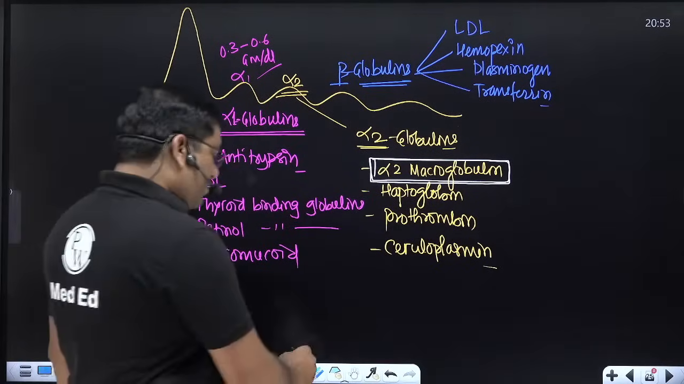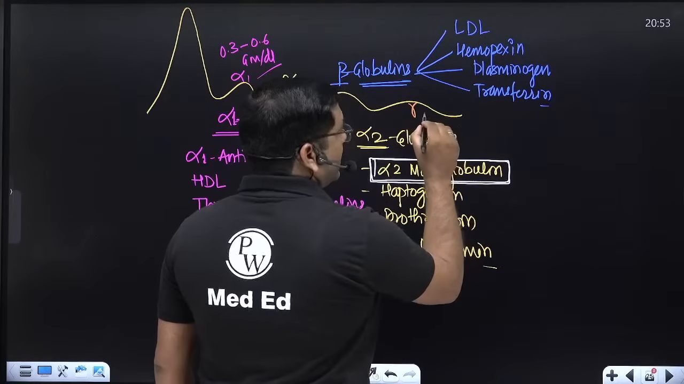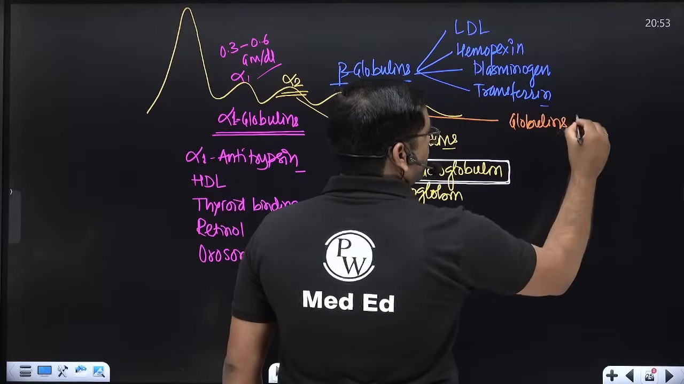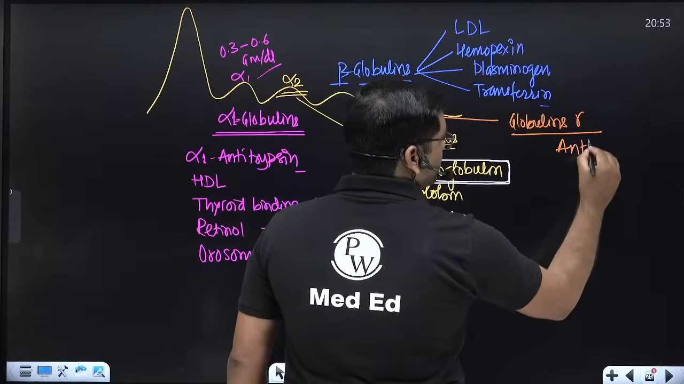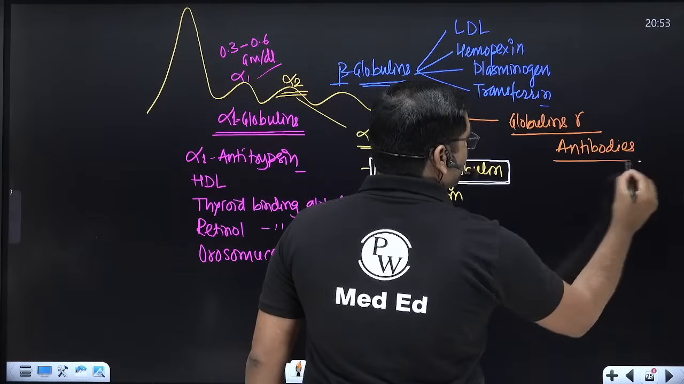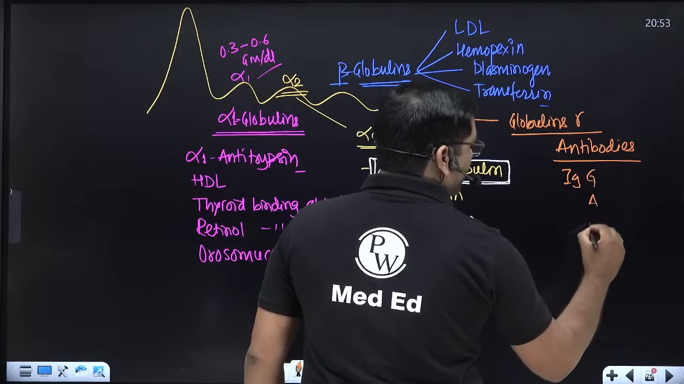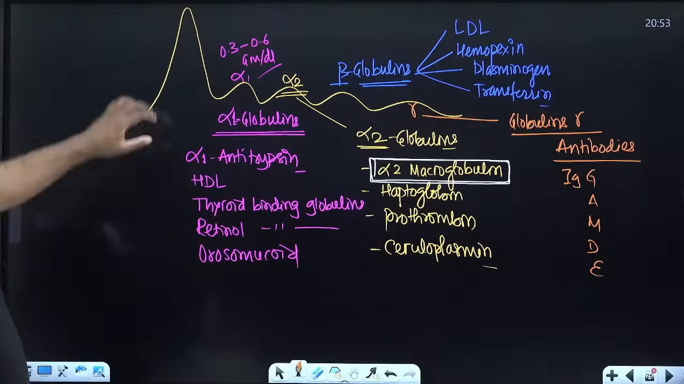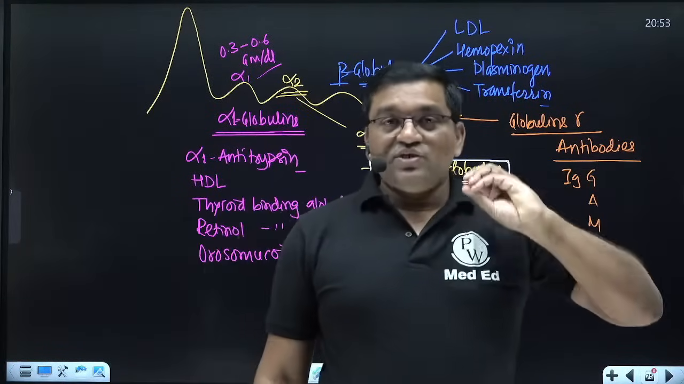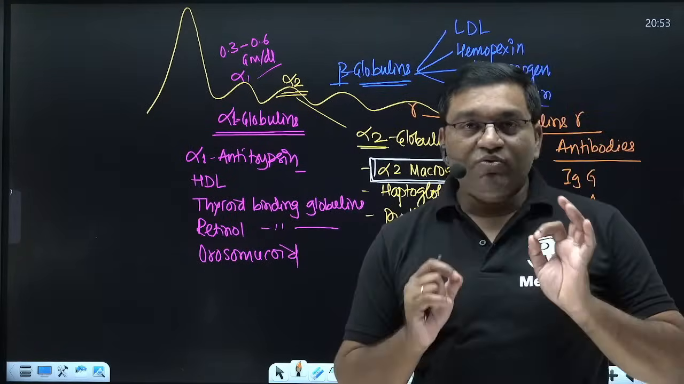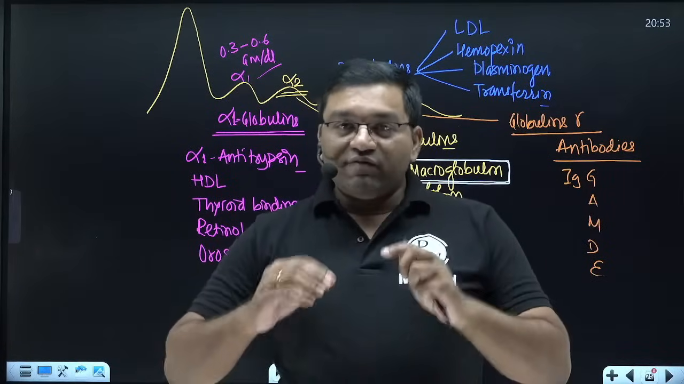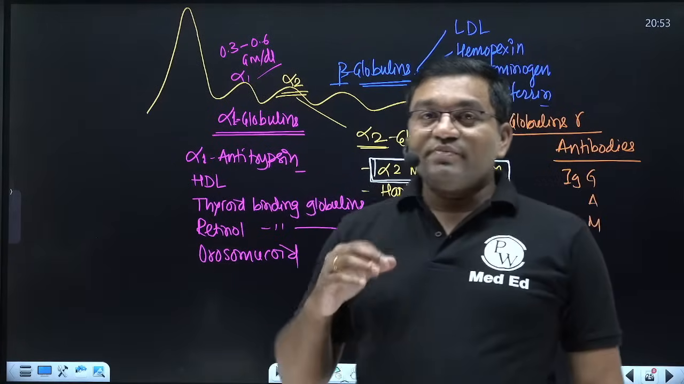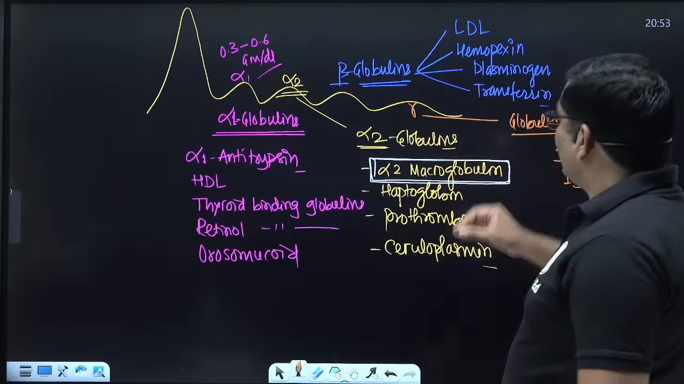And the last one is gamma, and it includes the gamma globulins, that is antibodies. So it includes IgG, IgA, IgM, IgD, IgE. These are the antibodies, immunoglobulins. So this is how plasma proteins are classified. Plasma proteins, important short note: albumin, globulins, alpha 1, alpha 2, beta, and gamma globulins. These gamma globulins are produced by the B cells.